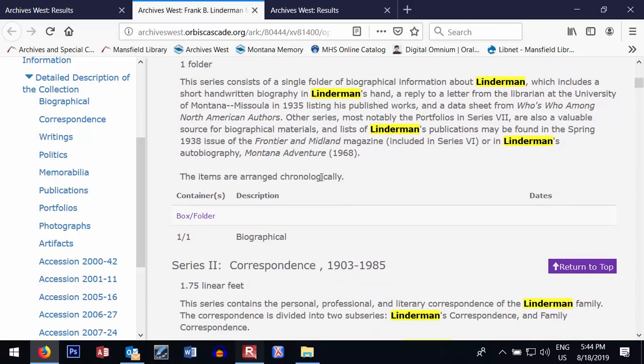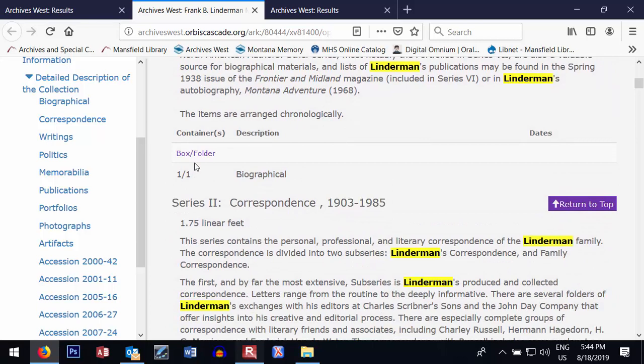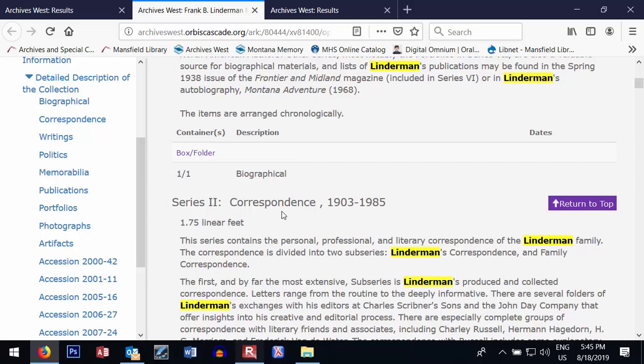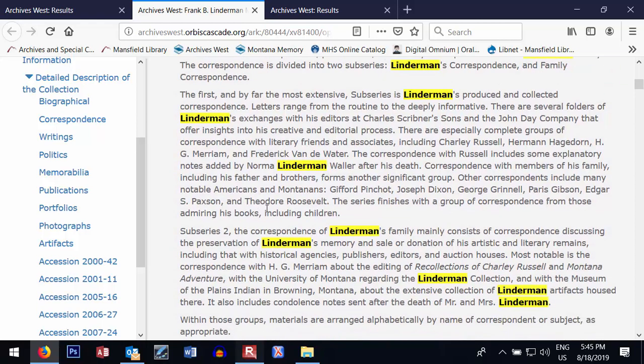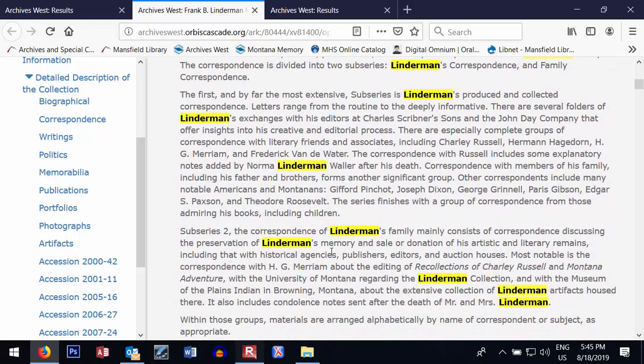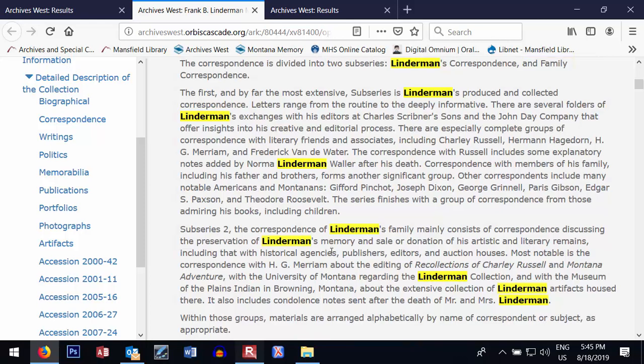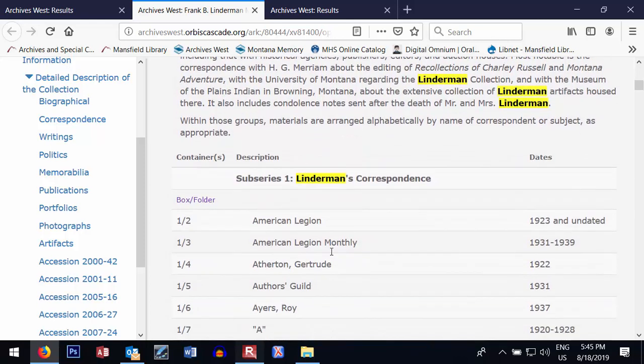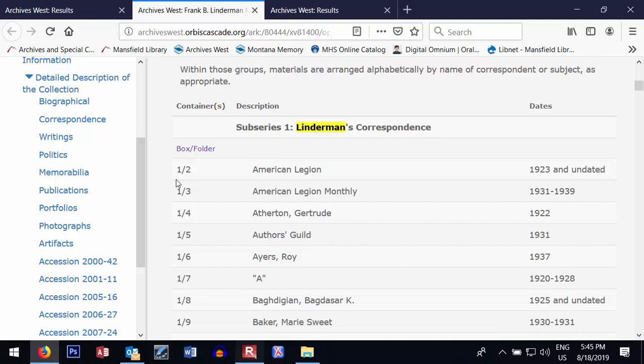You'll see a biographical note about this series, and you'll see information about what materials are in this series. Then you'll see that the items are arranged chronologically and what box and folder they're in. So if you were just interested in biographical information about Linderman, you would want to look in box 1, folder 1. If you were interested in correspondence, you'd go down here to series 2, read the series note to get a general idea of what kinds of correspondence you would expect to find, and then look through this.